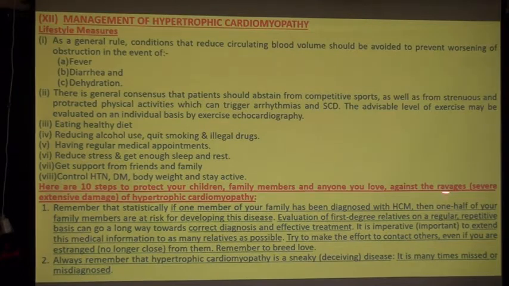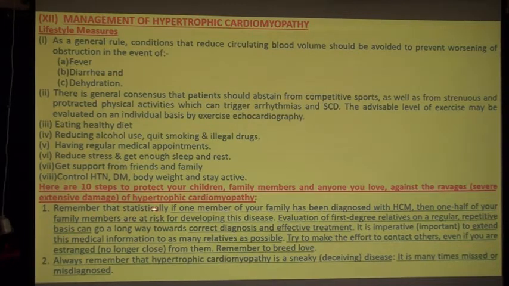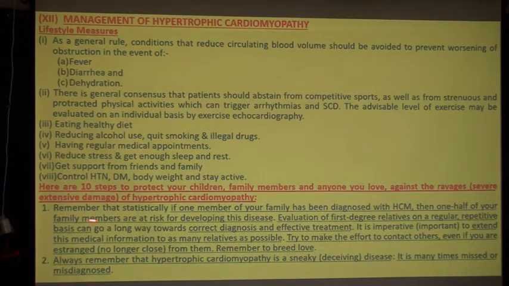against the ravage, the severe extensive damage, of HCM. Remember that statistically, if one member of your family has been diagnosed with HCM, then one half of your family members are at risk for developing this disease.